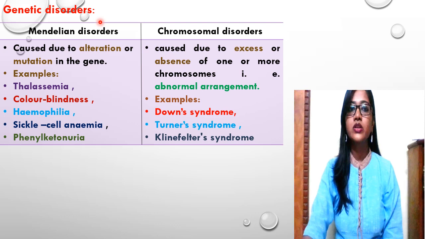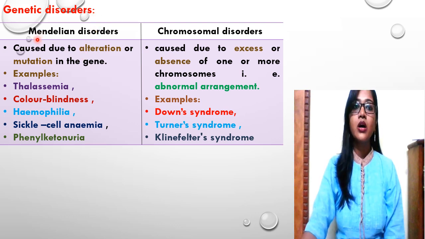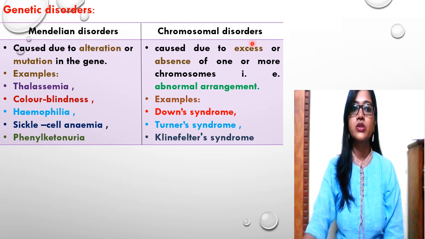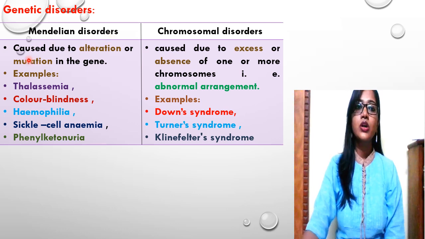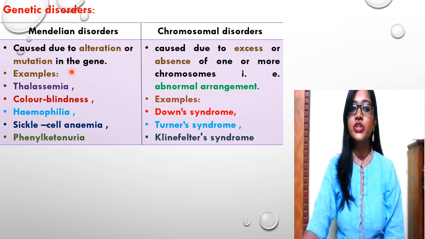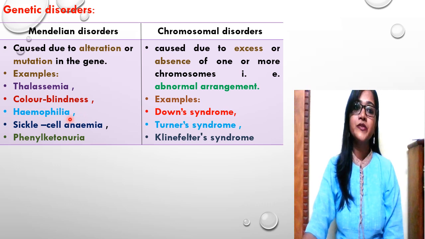These genetic disorders are mainly divided into two. One type are Mendelian disorders, and another are chromosomal disorders. Mendelian disorders are caused due to alteration or mutation in the gene. All these disorders which are caused because of the mutation in the gene are grouped under one heading, that is Mendelian disorders. The examples are thalassemia, color blindness, hemophilia, sickle cell anemia, and phenylketonuria. Out of these, two we have studied, and the other three we are going to discuss in the next lecture.